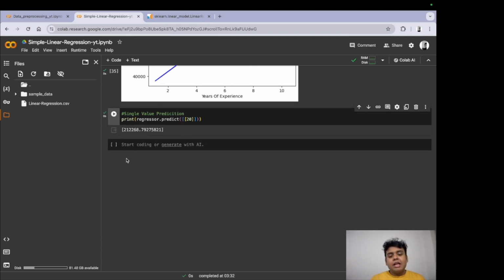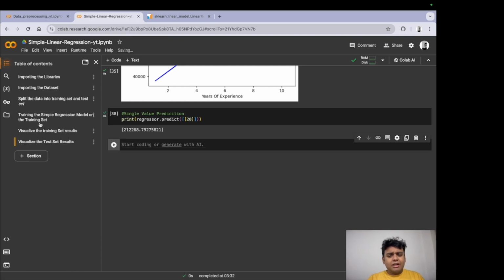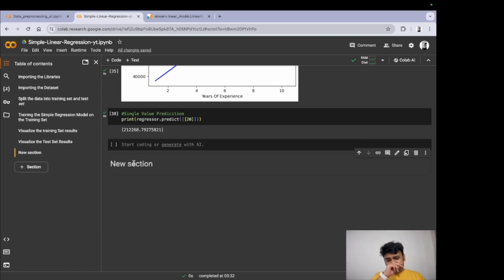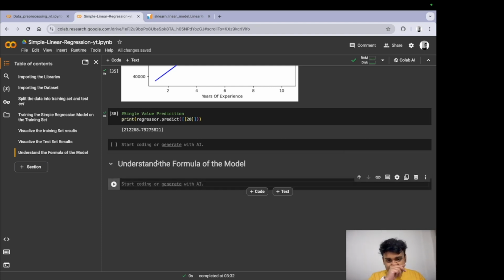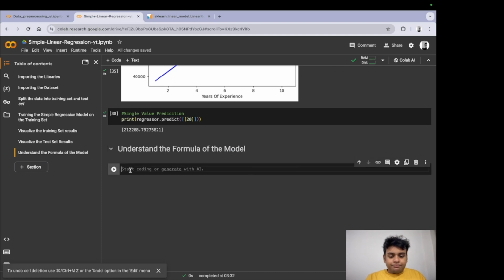Sounds fair. Now I have all of that, and this model is able to predict what I want to predict. But how does this model work? I mean, is it magic? No, it's not magic. This is purely statistical. Then how do we do it? Well, it's quite simple. So let us understand the formula of the model.